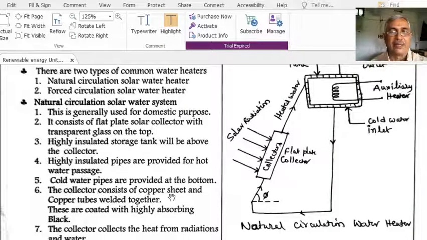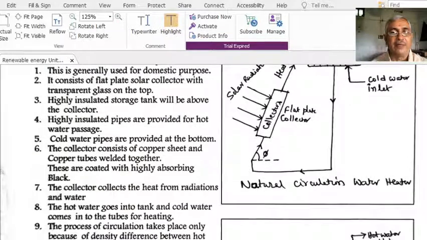The collector mainly consists of a copper sheet and copper tubes welded together. The copper plate is welded with copper tubes below. These are coated with highly absorbing black. The plate as well as the copper pipes are coated with heat absorbing black. The collector collects the heat from the radiations, and it heats the water.